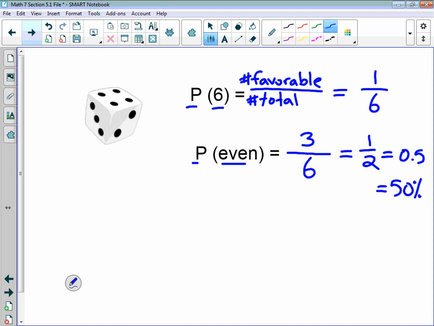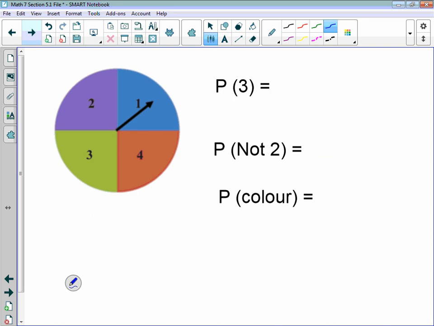And any probability you can turn from a fraction into a decimal, into a percent, using the skills you already have acquired. Okay, so that's dice. Dice are pretty straightforward. Not all dice are 6-sided. You can have 12-sided dice. You can have 4-sided dice. But often we'll be using 6-sided dice, but that's the basic idea with dice.